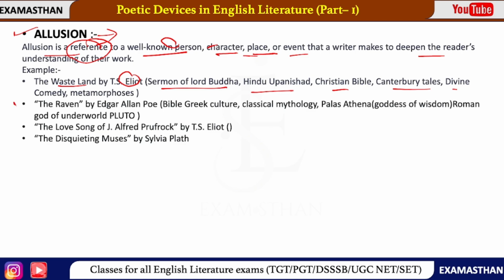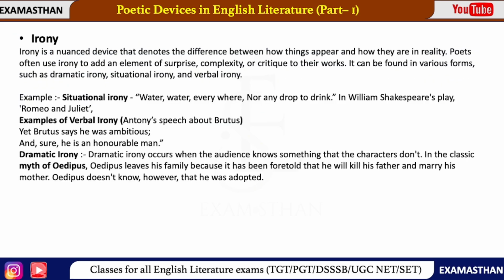Next example we have The Raven by Edgar Allan Poe. Here he has used allusion of Bible, Greek culture, classical mythology, Pallas Athena and Roman god of underworld, that is Pluto, right? The same with in The Love Song of Alfred Prufrock by T.S. Eliot, The Disquieting Muses by Sylvia Plath. In these works you will find the allusions, right? Bar bar ki allusion.